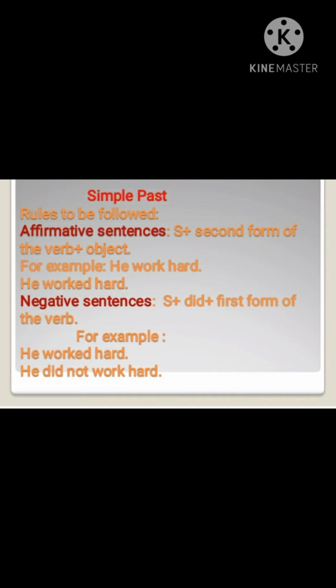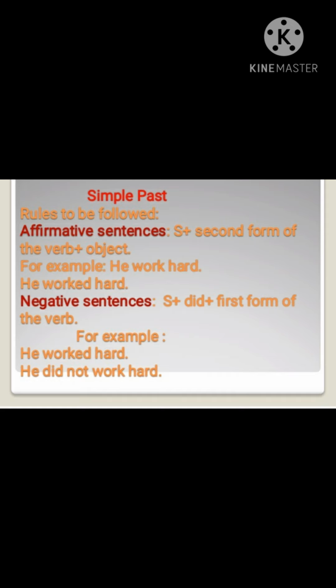For simple past tense, in affirmative form, subject comes first, then the second form of the verb, then comes the object. For example, he worked hard. Work is the first form of the verb here. He is the subject and hard is the object. So we will change it into he worked hard. Here worked is the second form of the verb.